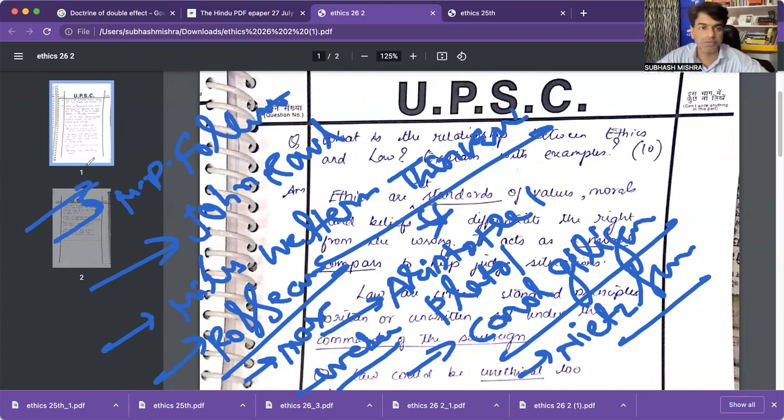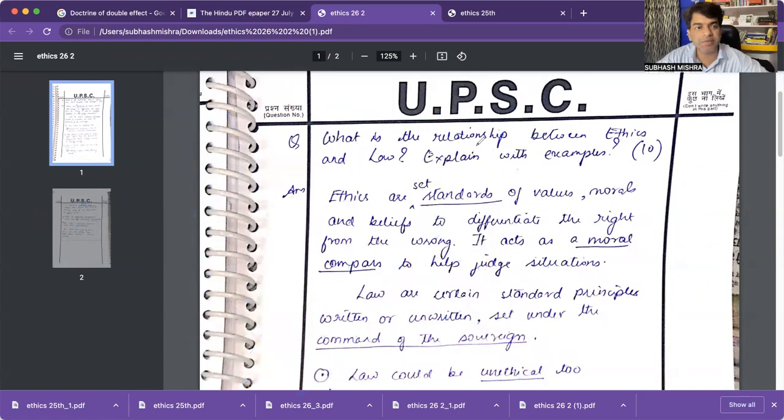What more? Various thinkers are there here. So these are Western thinkers. We need to care about that also, and we need to write those as an example. Then there will be several dimensions of ethics and law we need to expose here.